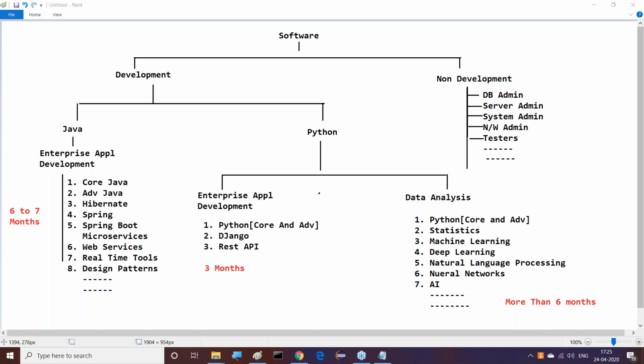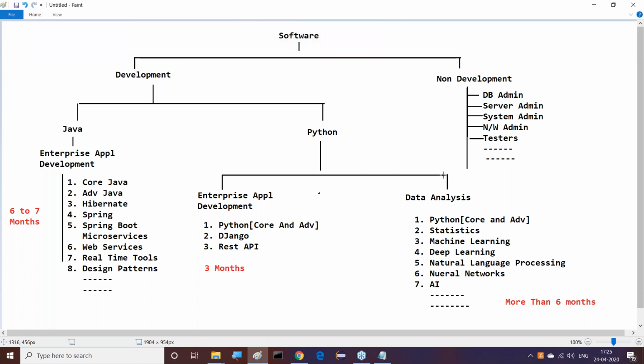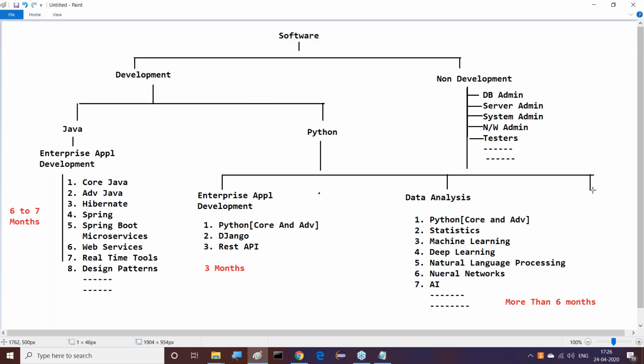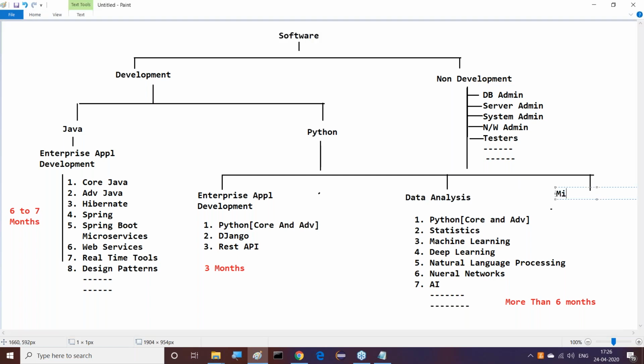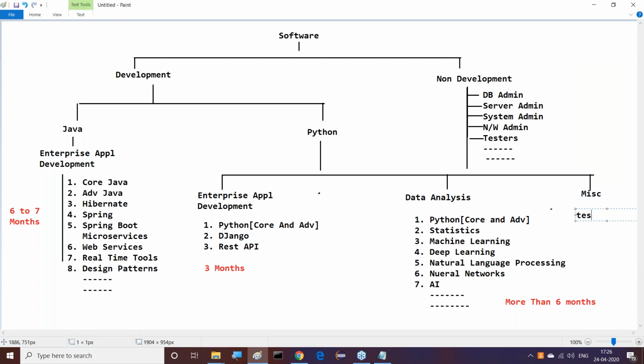Right, sir. So now, apart from all these things, in the case of Python I can give some other areas also. What is that other area? See, one more area is available, which I want to call miscellaneous areas. I can give some examples. What is this miscellaneous part? If you observe clearly, Python is available maybe in testing tools.